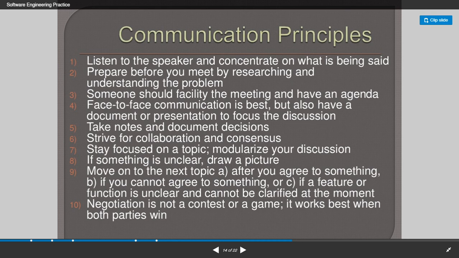And then if something is unclear, draw a picture, because pictorial presentation always gives clarity of thought, and then move on to the next topic. So after you agree to something, or if you cannot agree, or if a feature or a function is unclear and cannot be clarified at the moment, we can move to the next topic based upon the various situations, whether you agree upon something or not.